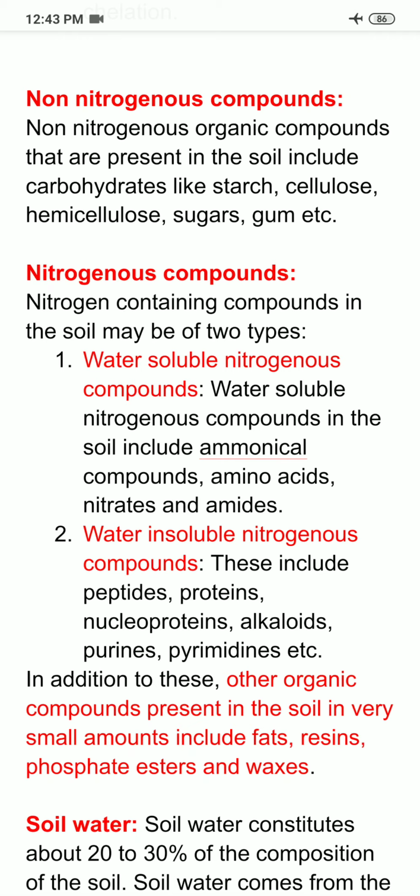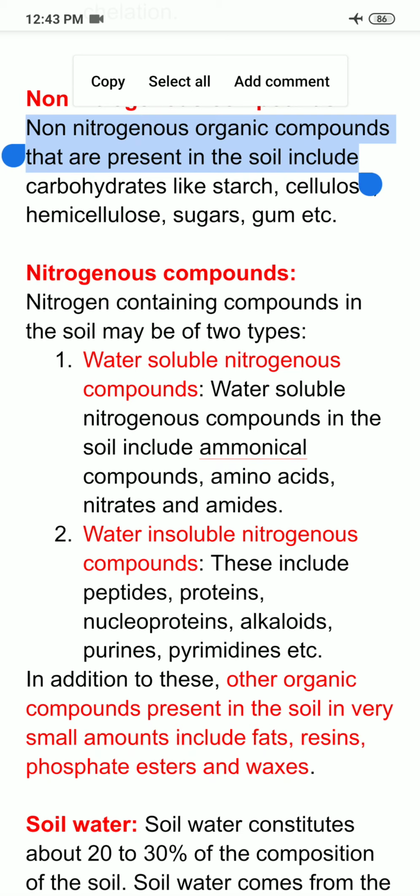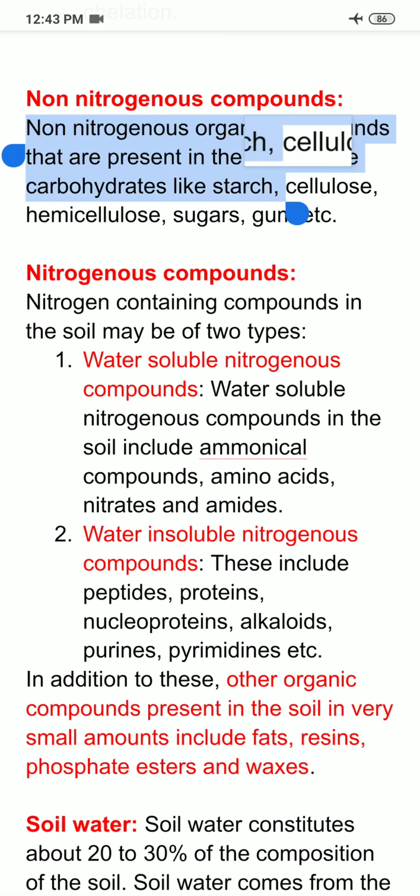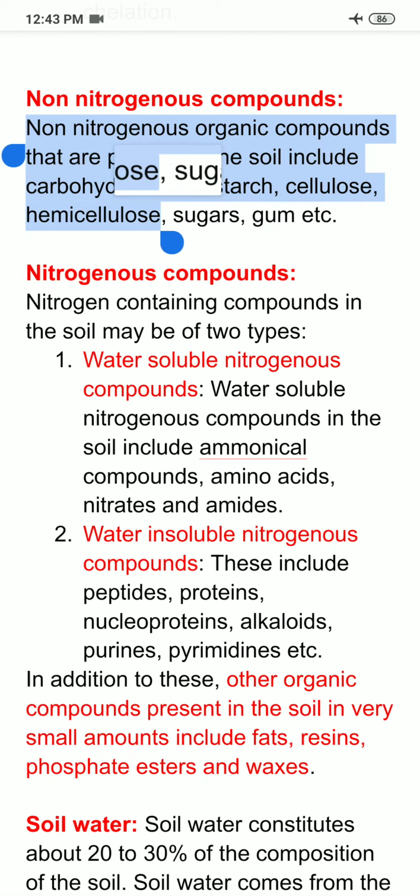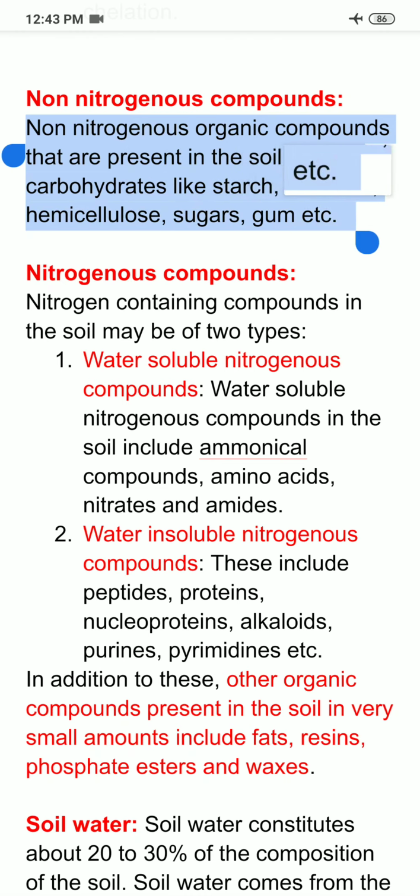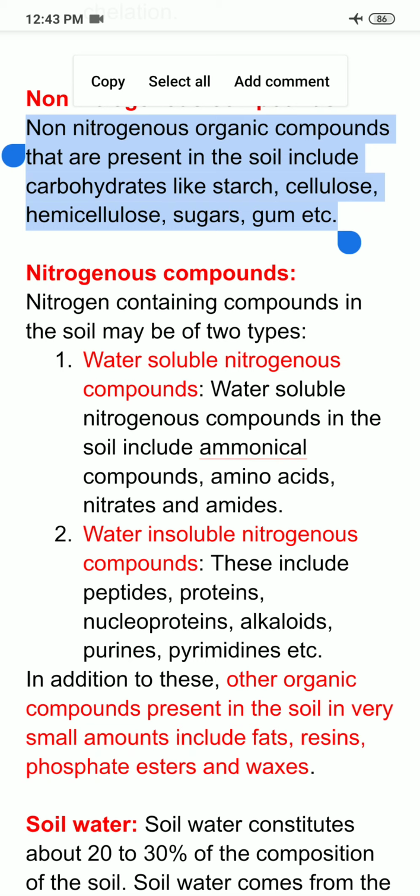Non-nitrogenous organic compounds present in the soil include carbohydrates like starch, cellulose, hemicellulose, sugars, and gum, etc. These compounds may also be present in the soil. Next, I am coming to nitrogenous compounds. Nitrogenous compounds mean nitrogen containing compounds. Now the nitrogen containing compounds in the soil may further be divided into two types.